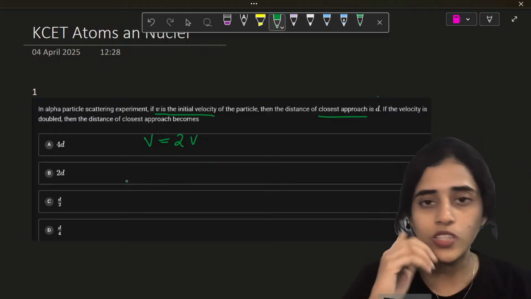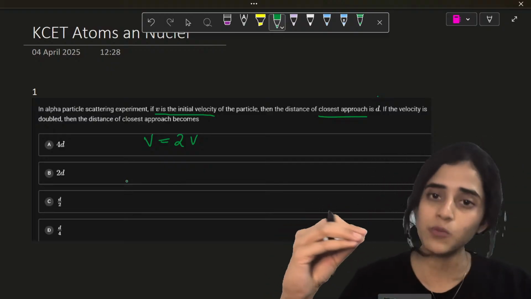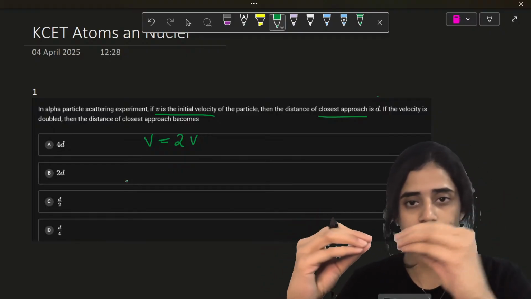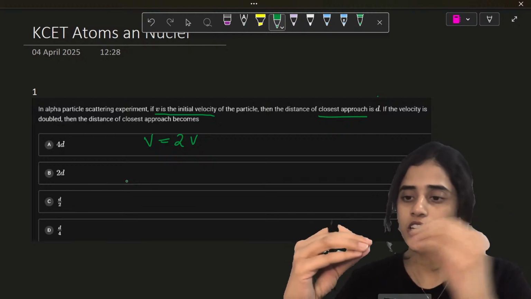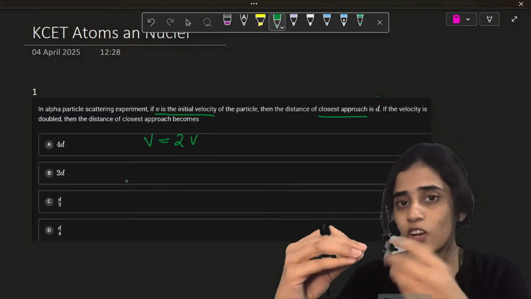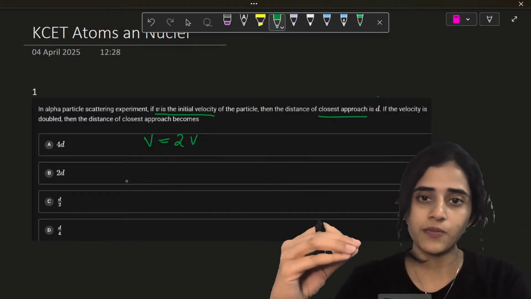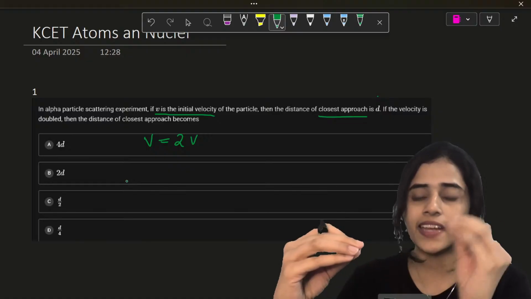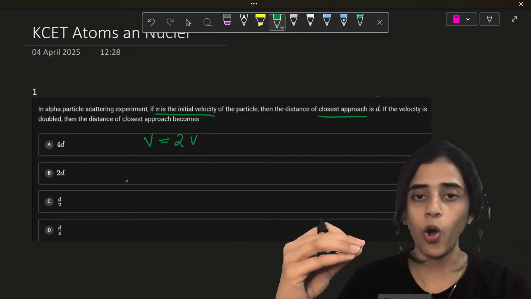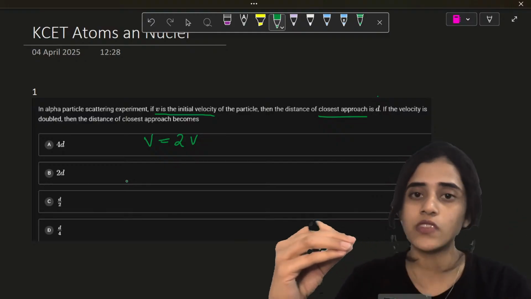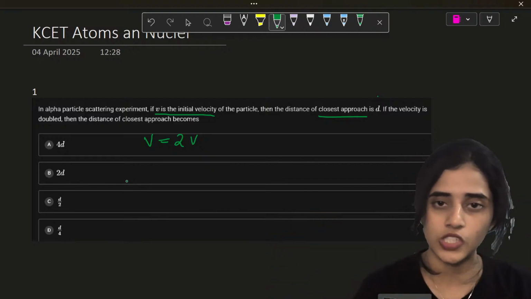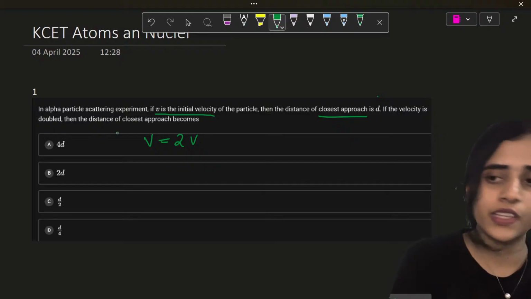Now one thing you need to know is when an alpha particle comes, it is moving. Anything that moves has kinetic energy. So this alpha particle that's moving has kinetic energy. It reaches the nucleus. It gets as close as it can. It cannot move further. From there it bounces back. So once it reaches there, it is stopped by the nucleus. At that moment when it is stopped, all of the kinetic energy it had got converted into potential energy, and then it bounces back again with kinetic energy. That's the process that's happening.